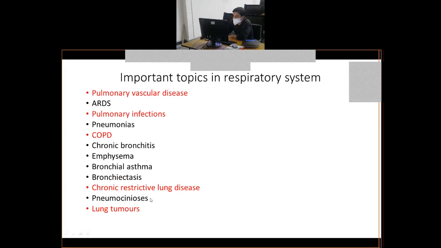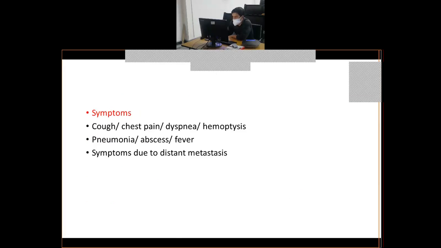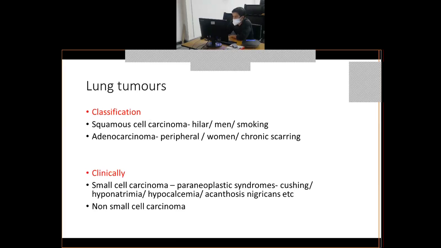Okay. So we will continue with your revision class with pneumoconiosis tomorrow. Even if you remember this much for lung tumors, it's more than enough. Okay. So this finishes your class.